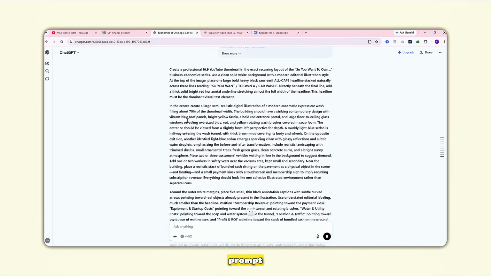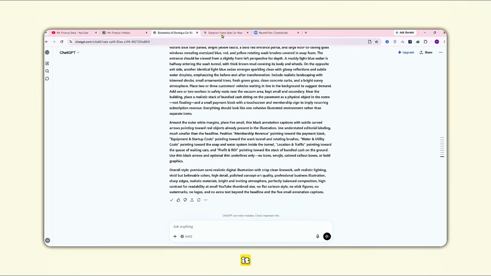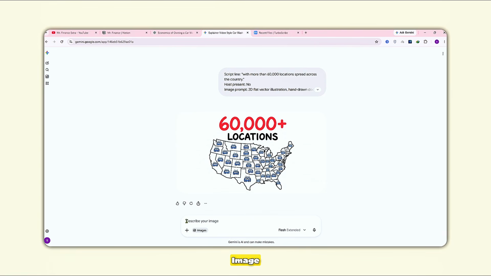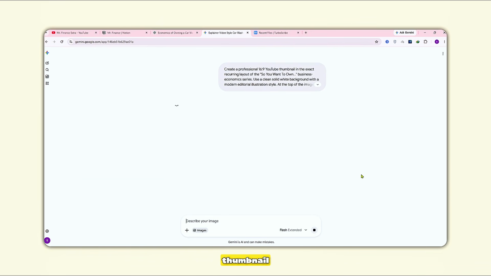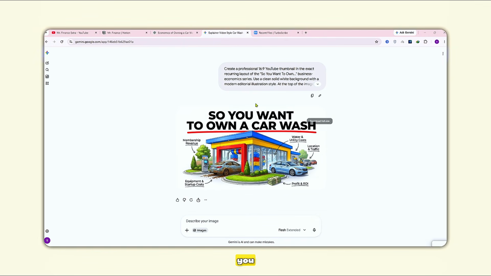Copy that prompt and open Gemini. Paste it into Gemini, choose Create Image, and click Generate. Gemini creates a thumbnail in the same high-performing style used by successful finance channels, but customized for your own video idea. As you can see, the result looks amazing. That's the exact workflow behind these faceless finance channels.